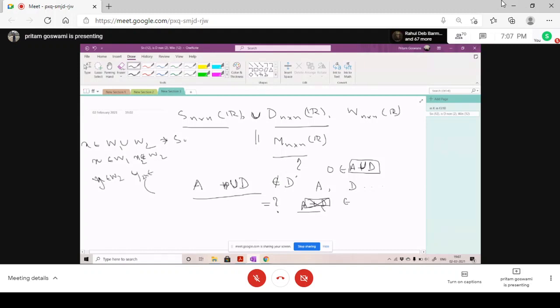So you are claiming that X plus Y would not belong to the union. If it belongs, then what will happen? X plus Y either belongs to W1 or belongs to W2.